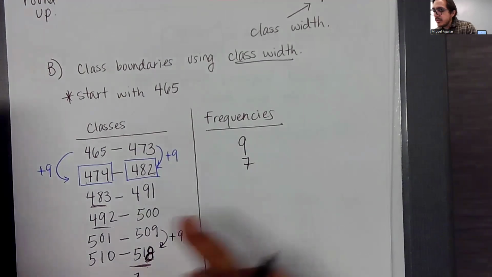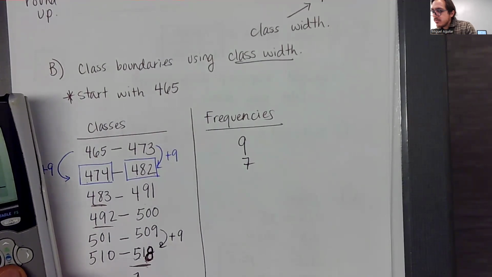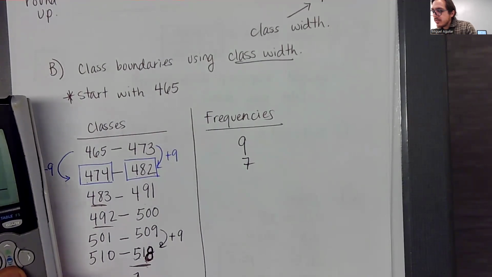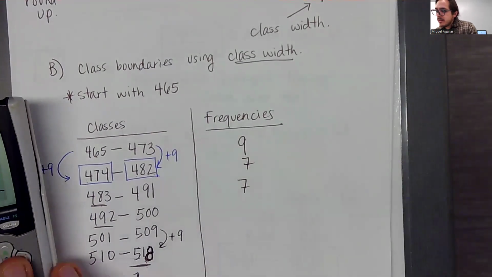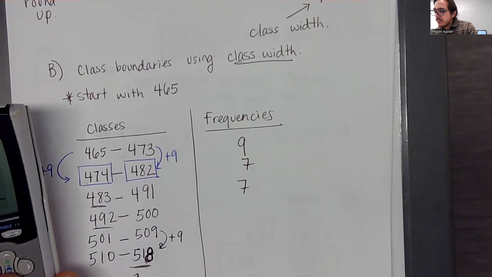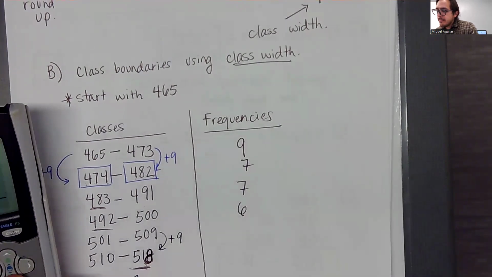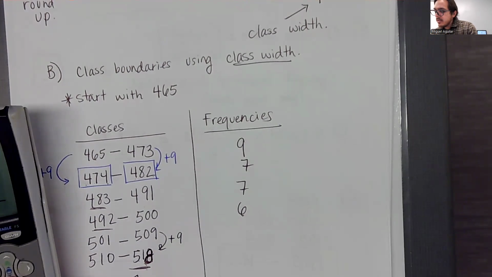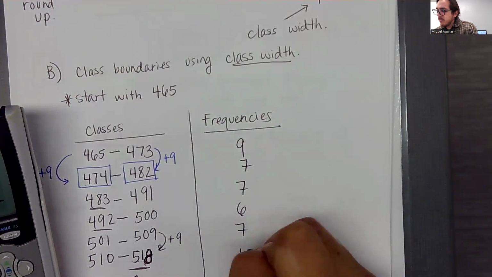And let's go ahead just to be thorough. The next one should be 43. So it's 1, 2, 3, 6. It should be another 7. Okay. And then we have 1, 2, 3, 6. 1, 2, 3, 6, 7. And then we have 1, 2, 3, 4, 4 in the last one.